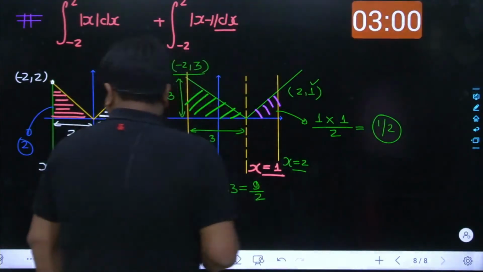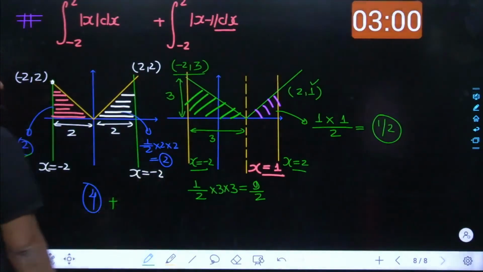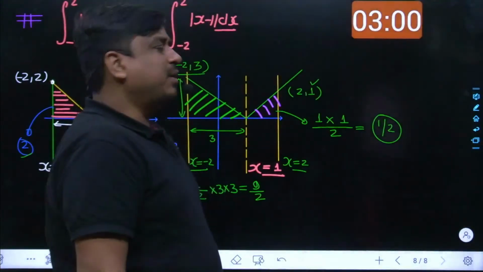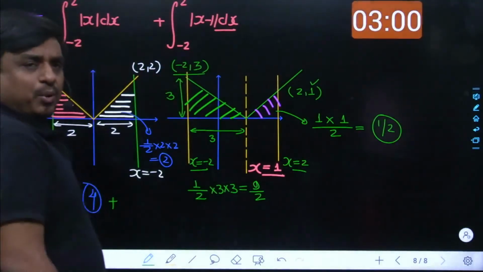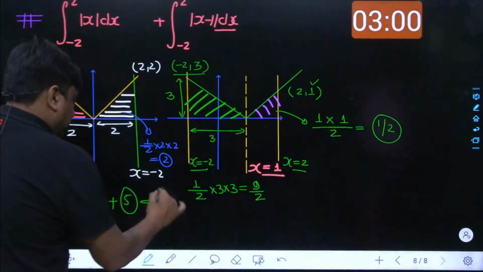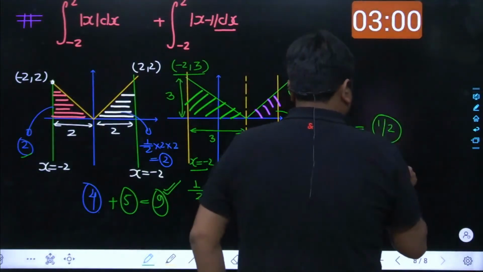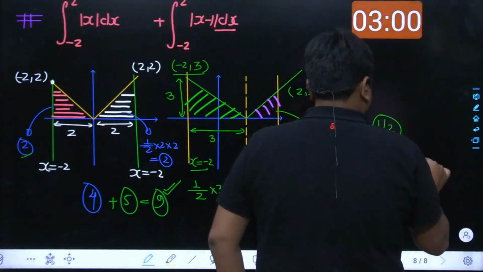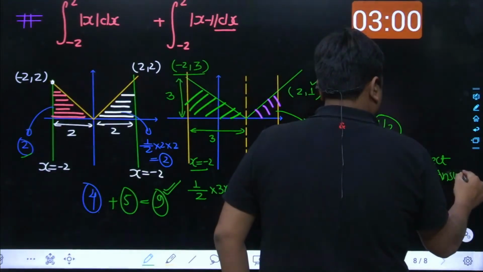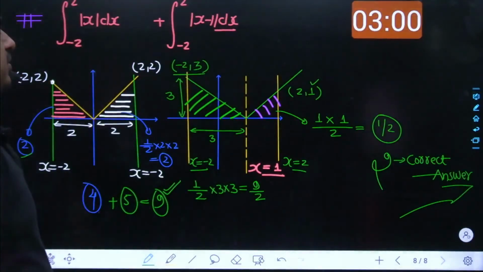and the other region is 1 divided by 2. So 9 by 2 plus 1 by 2. 9 by 2 stands for 4.5 and gets added with 0.5. 4.5 added with 0.5 becomes 5. And that is 9 now. 9 is the correct answer.